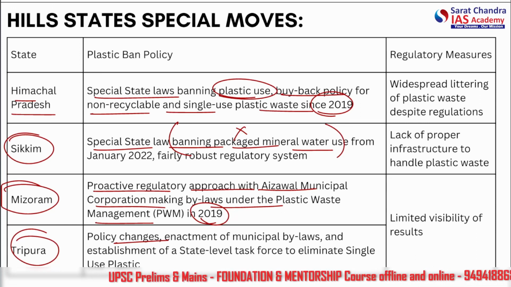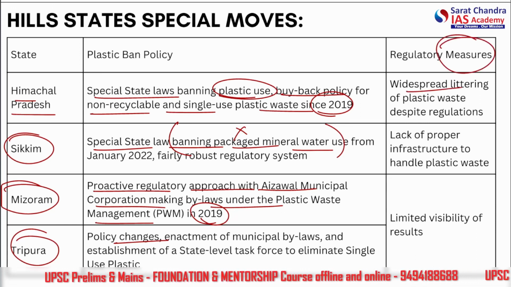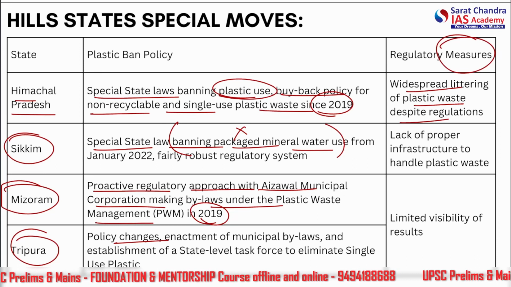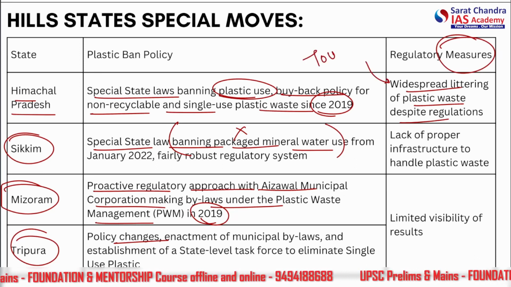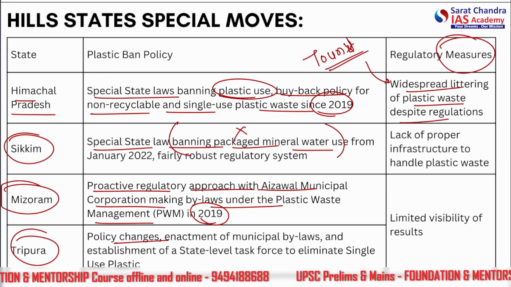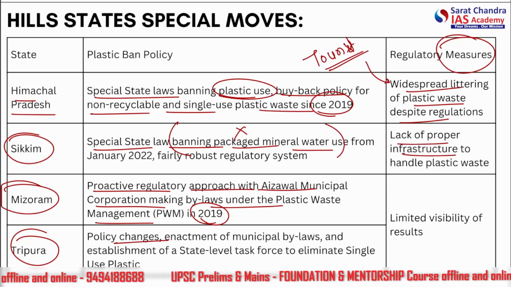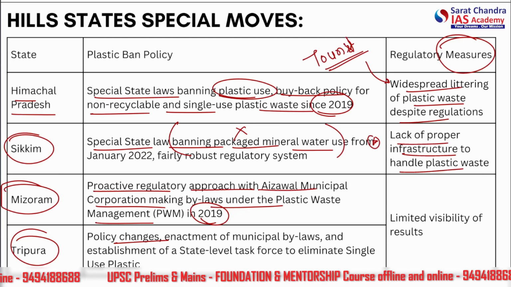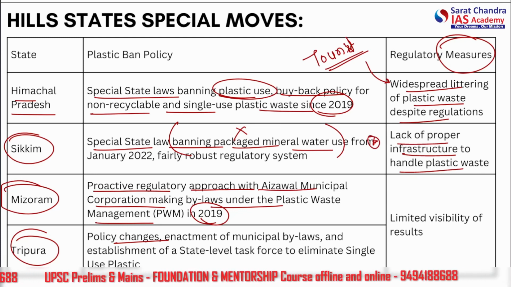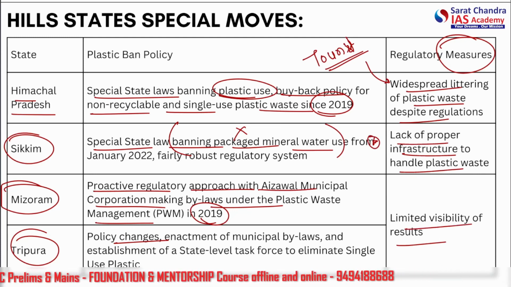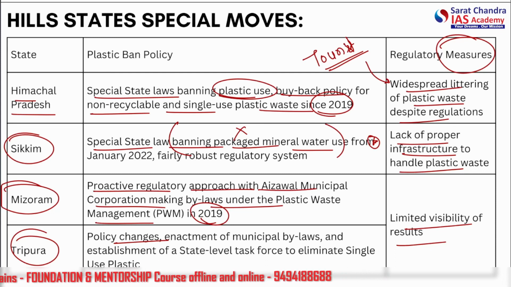Now, what we see are the issues: widespread littering and plastic waste despite regulations. So there is a tourist problem here in Himachal. Then there is the infrastructure problem and the local bodies problem. Second thing is the lack of proper infrastructure to handle plastic waste. This is a major problem here, especially in Sikkim, and there is limited visibility of results, as outcomes are not measured properly in Mizoram and Tripura.